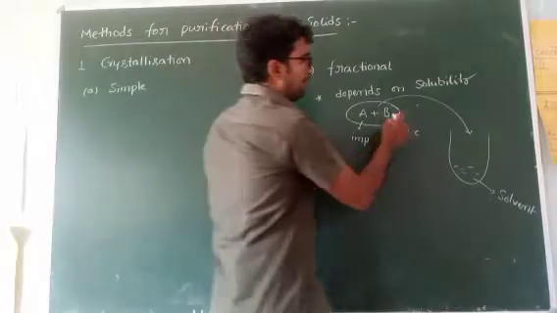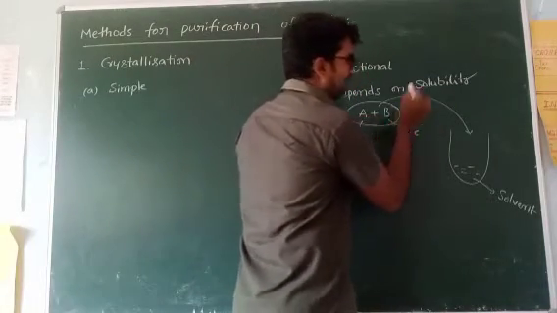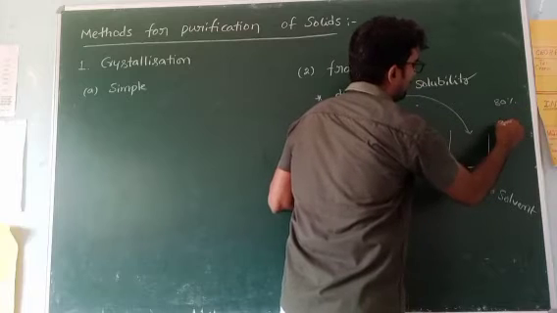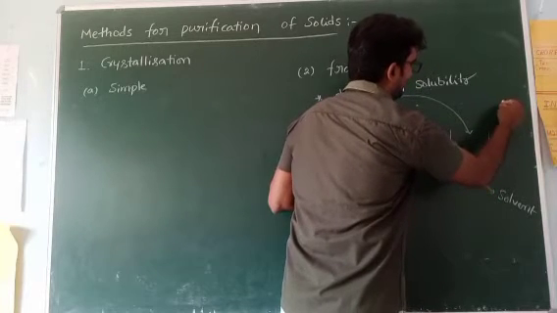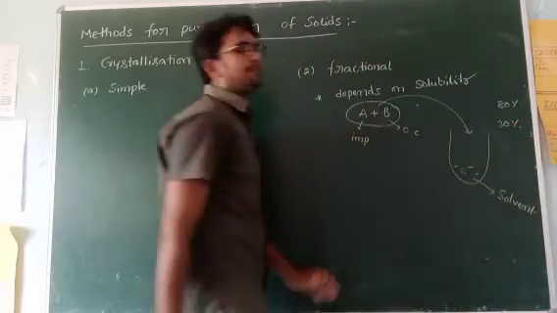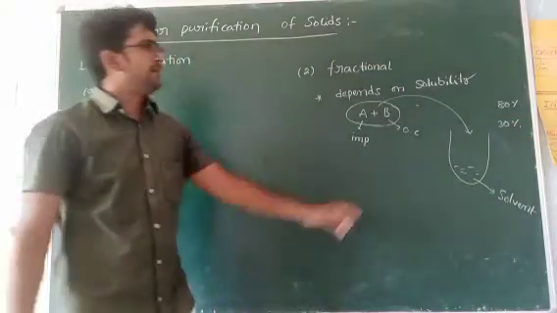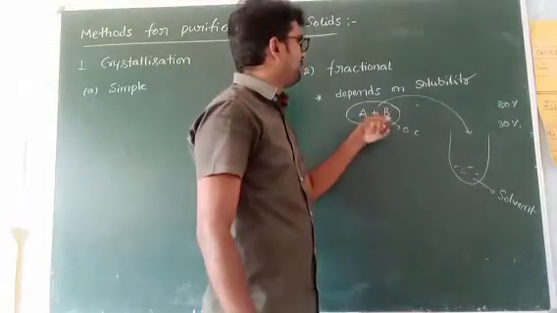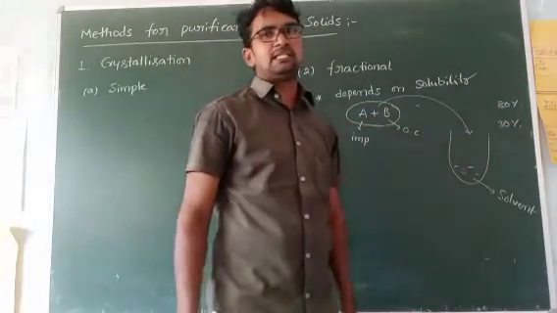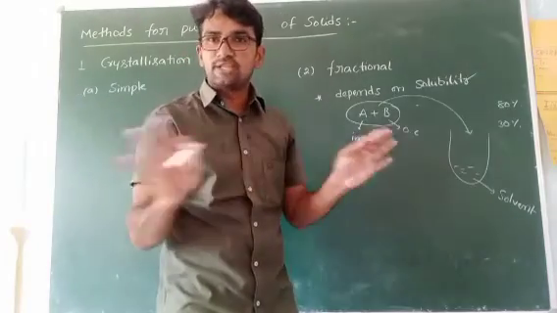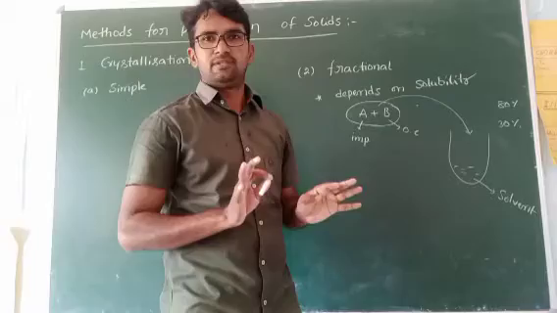For example, one part is A, B. For example, one part is 80% soluble, another part is only 30% soluble. This part, for example A the impurity, is 80% soluble. B the organic compound is only 30% soluble. Do you understand? It means solubility is not equal in the solvent.